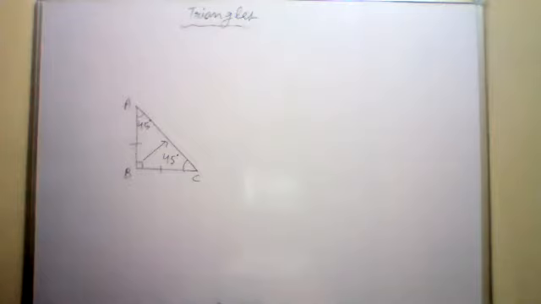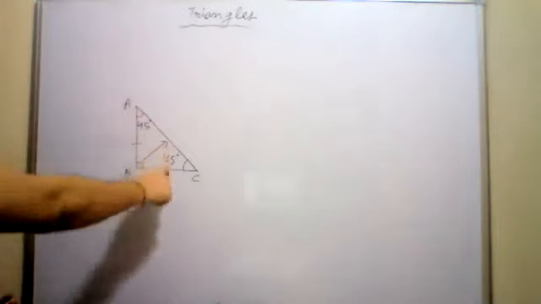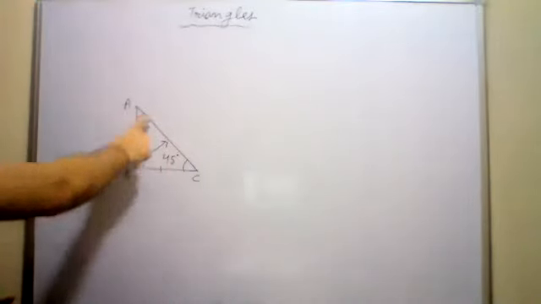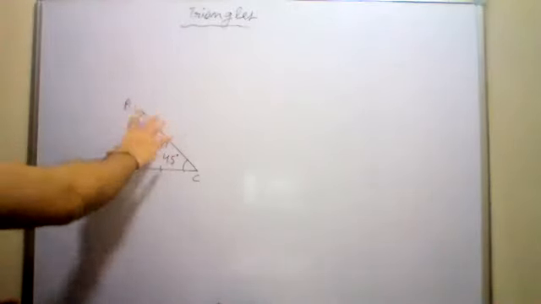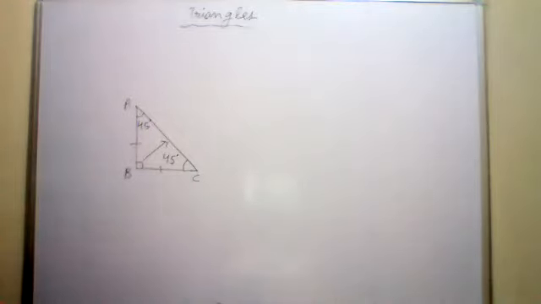Last part of the question: the sum of the lengths of the sides of the triangle is called its perimeter. If I add all three sides of a triangle, this side plus this side plus this side, the sum of all three sides of a triangle is known as its perimeter. The formula of perimeter is the sum of all sides.